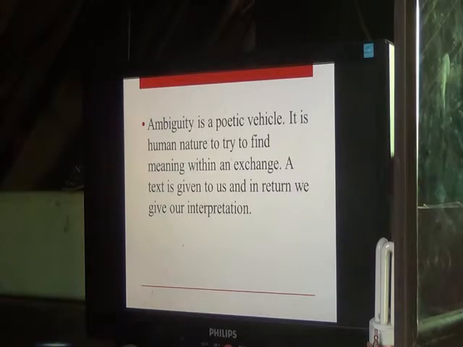We see that certain words have different meanings. Of course, ambiguity doesn't only apply to language. Sometimes emotions, feelings, ideas, thoughts are all sometimes ambiguous. So you get the word ambiguous.